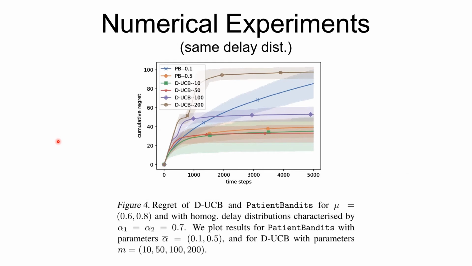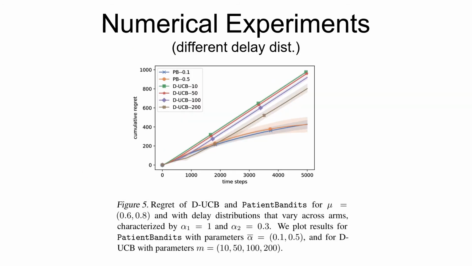In the first set of numerical experiments, the delay distribution of both the arms is fixed to be the same. The patient bandits algorithm is run with two different parameters, 0.1 and 0.5, and the DUCB algorithm is run with 5 different parameters. We obviously expect that the PB algorithm with 0.5 as a parameter performs better than the other one, which is the case here. We also note that a certain variant of the DUCB algorithm performs slightly better than the patient bandits algorithm, which is the case here because this is the case where the delay distribution is the same for both the arms.